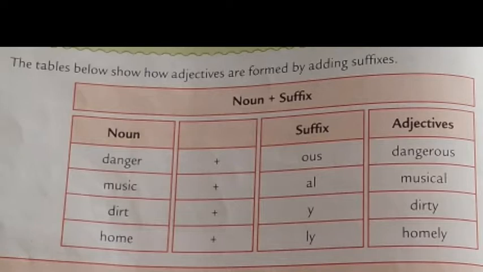Observe this table now. When we add suffixes to the nouns, they become adjectives. For example, when you add ous to danger, it becomes dangerous. Ous is a suffix. Danger is a noun. By adding the suffix, noun becomes adjective. Similarly, by adding al, music becomes musical. By adding y to dirt, dirt becomes dirty. By adding ly to home, it becomes homely. So all the nouns became adjectives.